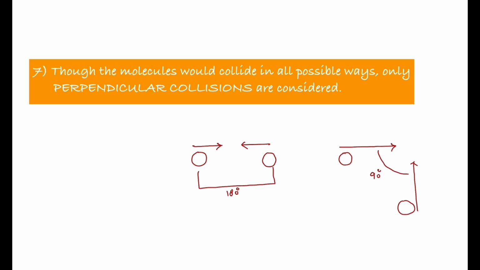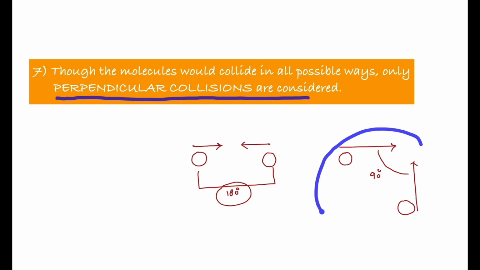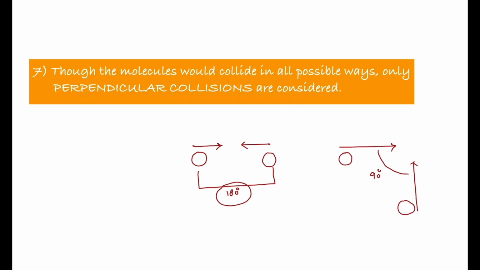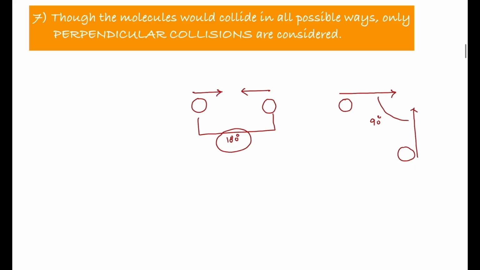The two colliding molecules, whatever the angle of separation between them, may be 180, 120, 110, 45, 30, whatever it may be. But while deriving, they considered only perpendicular collisions. This is perpendicular collisions, and these are the assumptions.